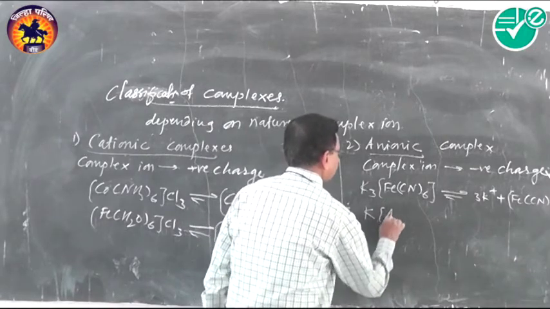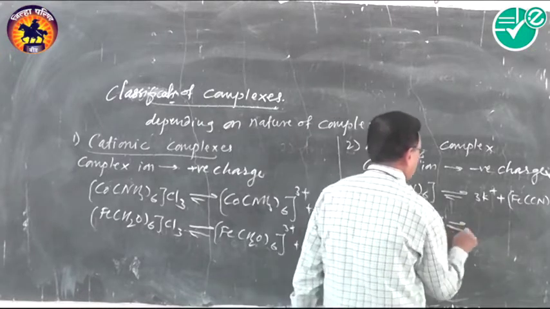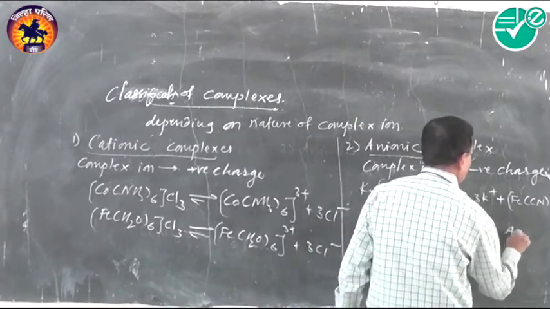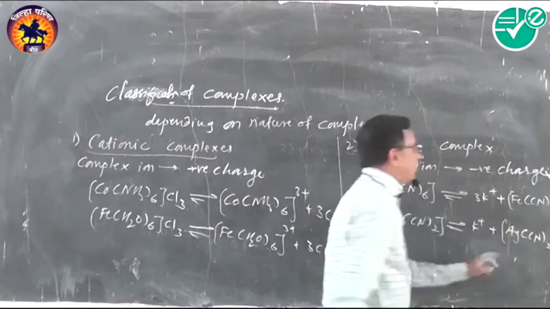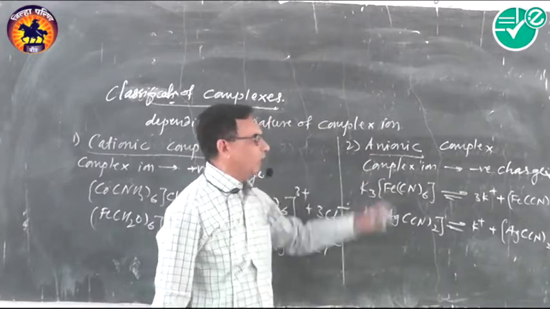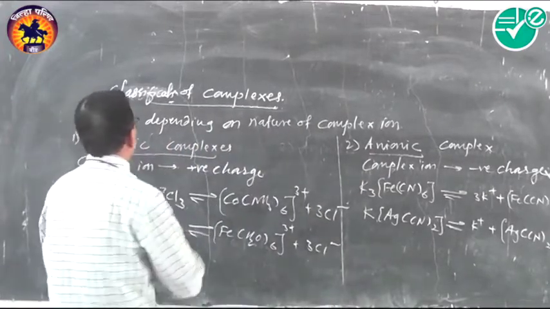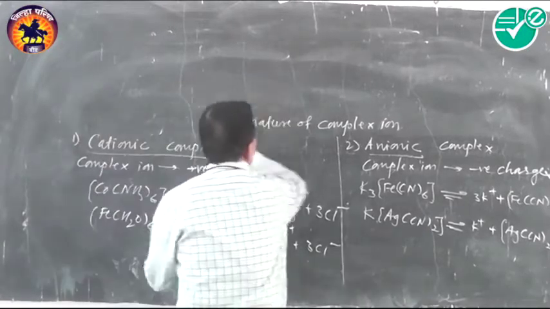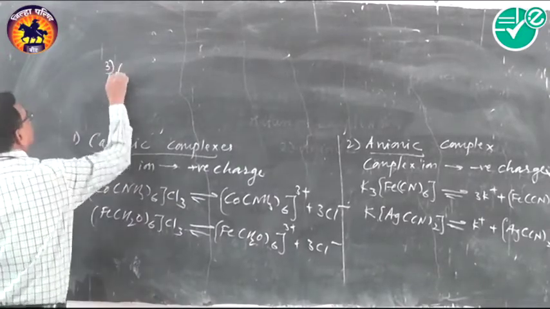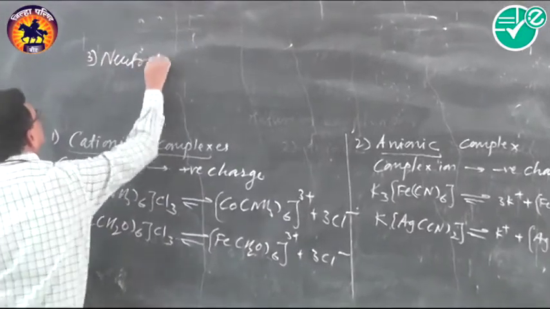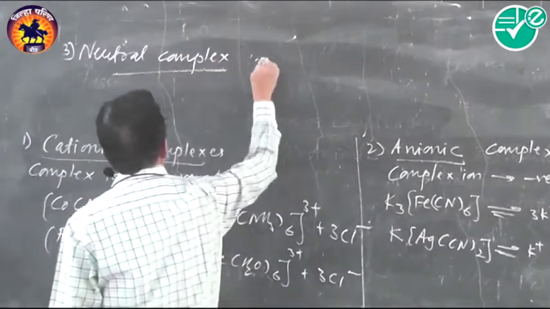K[AgCl2]. It dissociates as K+ and [AgCl2]-. So this complex ion carries negative charge, hence it is an anionic complex. And the third type is the neutral complex. It has no charge.